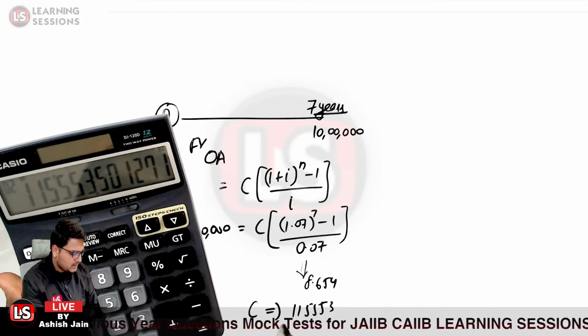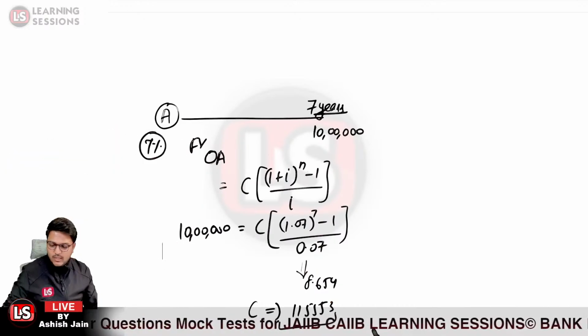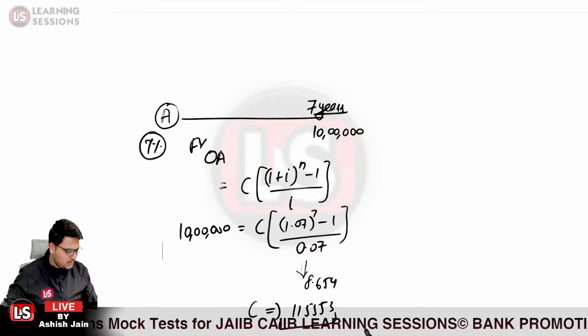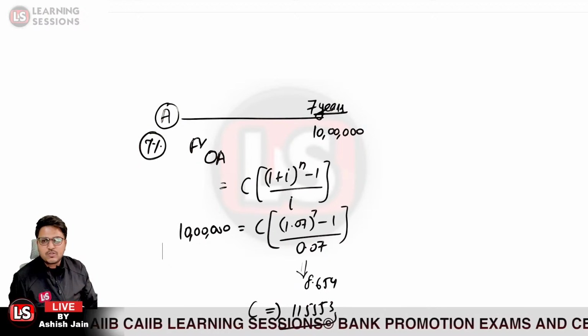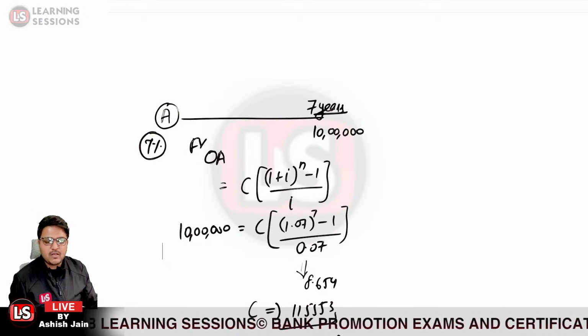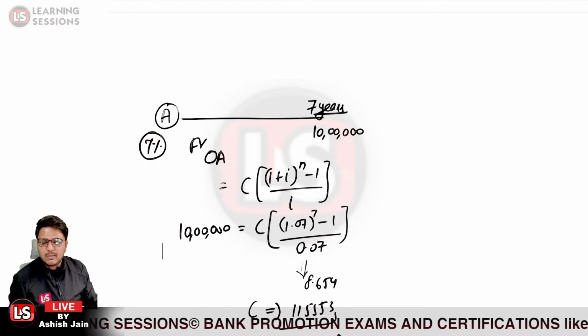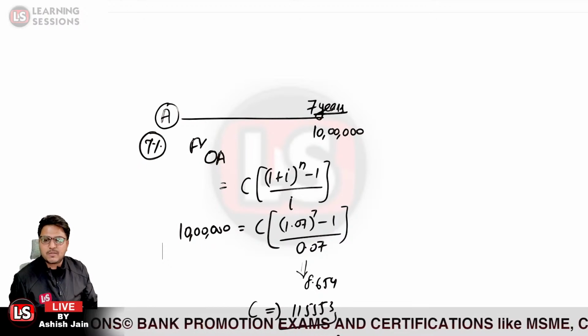1,15,553. So A has to deposit 1,15,553 rupees each year, so as to get rupees 10 lakh at the end of 7 years if the amount is being deposited at 7% each year.